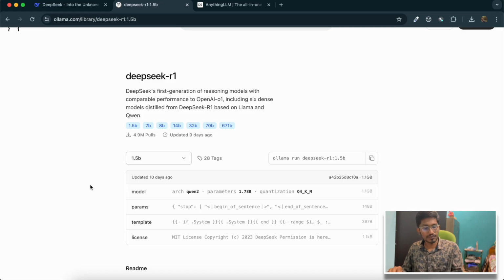I hope you understood about DeepSeek and how to use it and what makes it different from ChatGPT. We discussed what DeepSeek is, how it is different from ChatGPT.